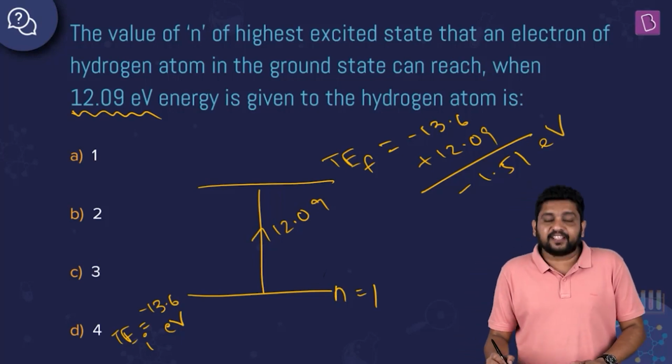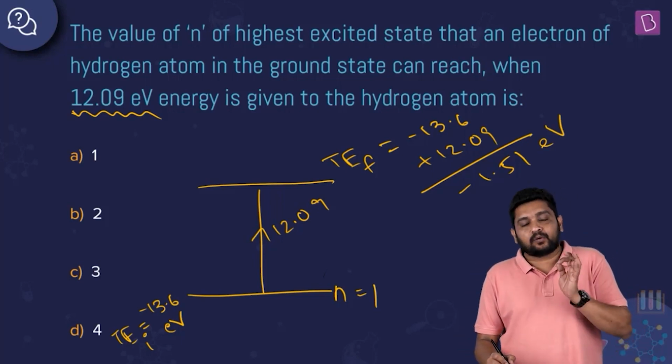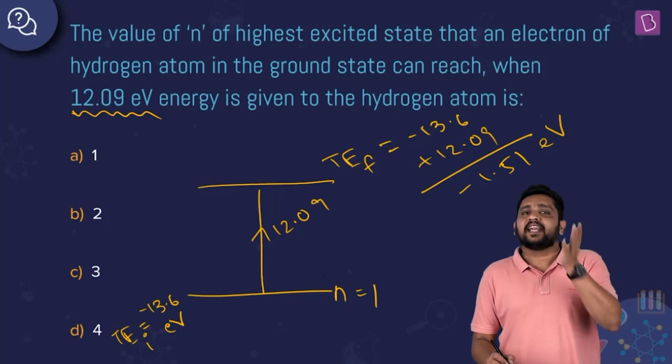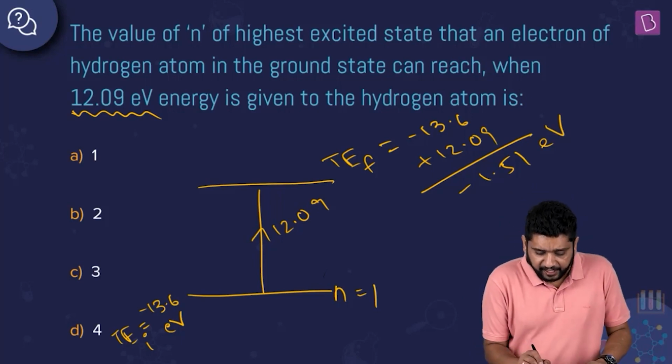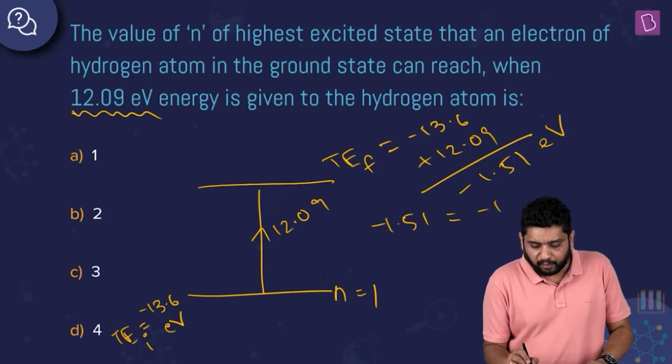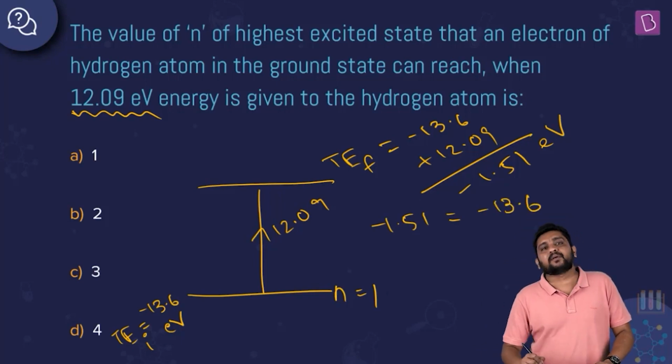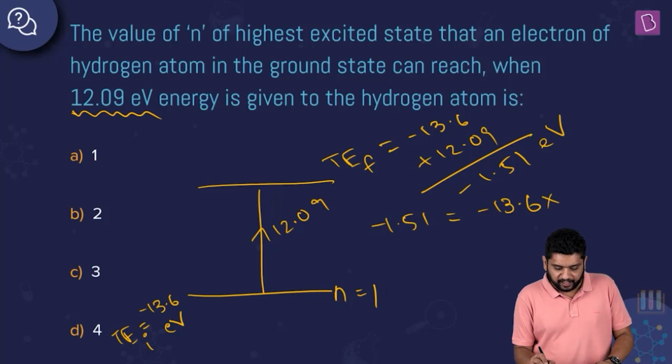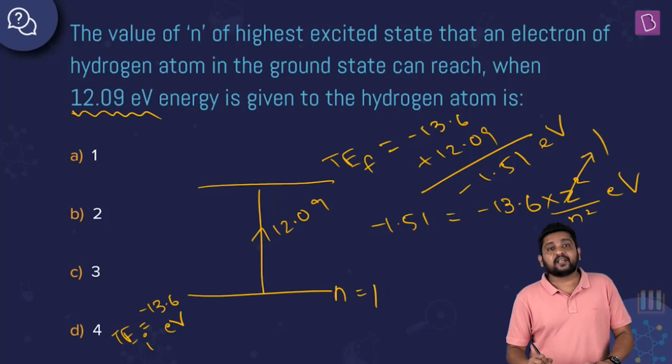Now, if this is equal to the total energy in the nth level, then I can say that the electron will jump to n. So minus 1.51 equals, what is the formula for total energy? Minus 13.6 into Z square upon n square electron volt. Z is of course equal to 1, so I can ignore this part.